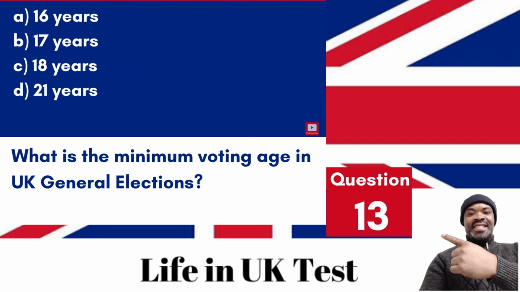Question 13. What is the minimum voting age in UK general elections? A. 16 years. B. 17 years. C. 18 years. D. 21 years. Answer: C. 18 years. The minimum voting age in UK general elections is 18.